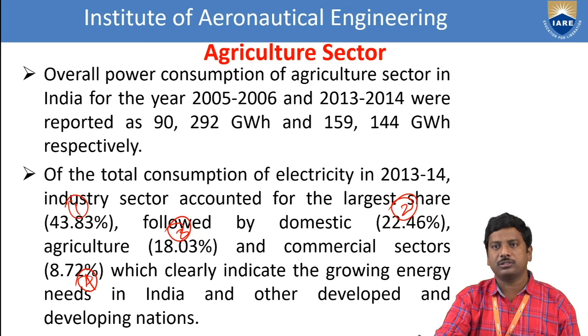So the first energy consumption sector is industry, followed by the domestic sector, third the agricultural sector, and fourth the commercial sector. As the population increases from time to time, like from 2005 to 2014, the energy requirement increases greatly.